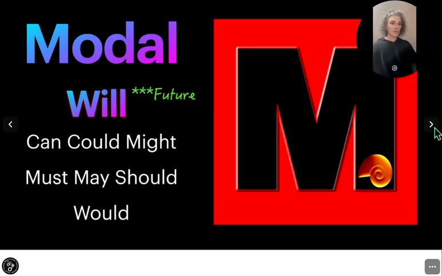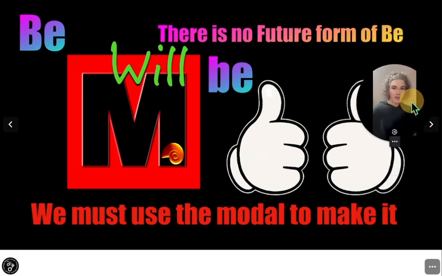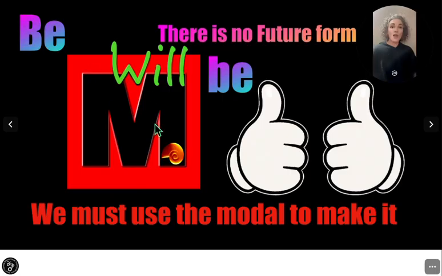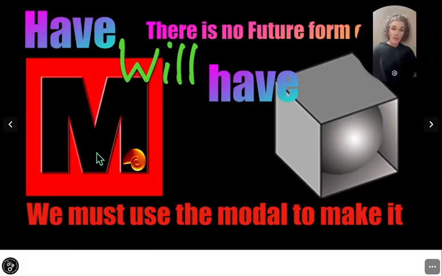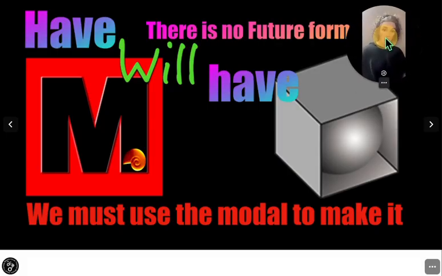When we look at will with be, be plus will is will be. There is no future form of be. We must use the modal to make it. Let's do the next one. With have, will plus have is will have. So have in the future, have going forward from now. There is no future form of have. We must make the future of have with will. We must use the modal to make it.